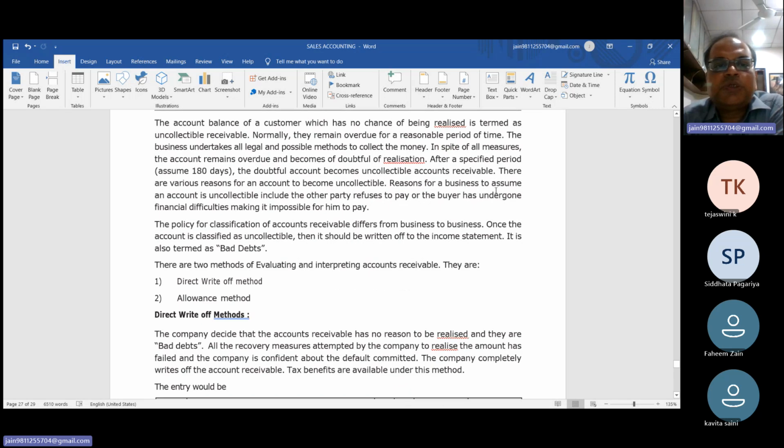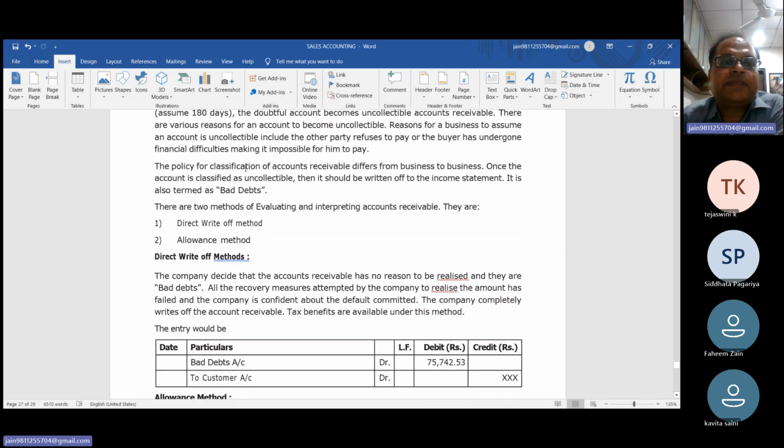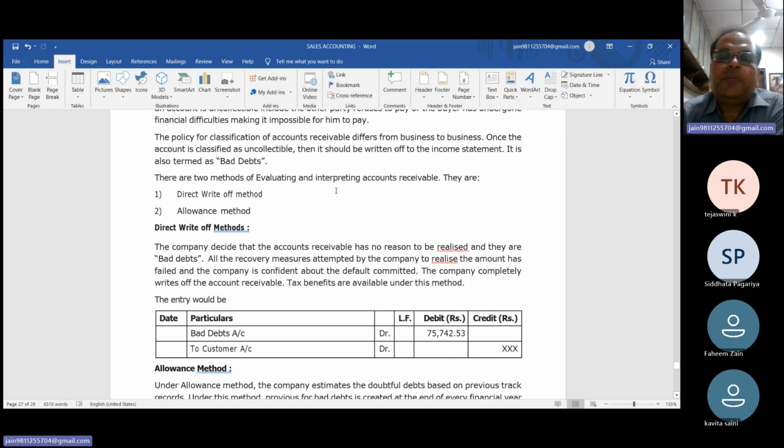Reasons for the business to assume an account is uncollectible include: the other party refused to pay, or the buyer has undergone financial difficulty, making it impossible for him to pay. Clearly, he became insolvent and failed to pay. So different types of reasons may be possible.